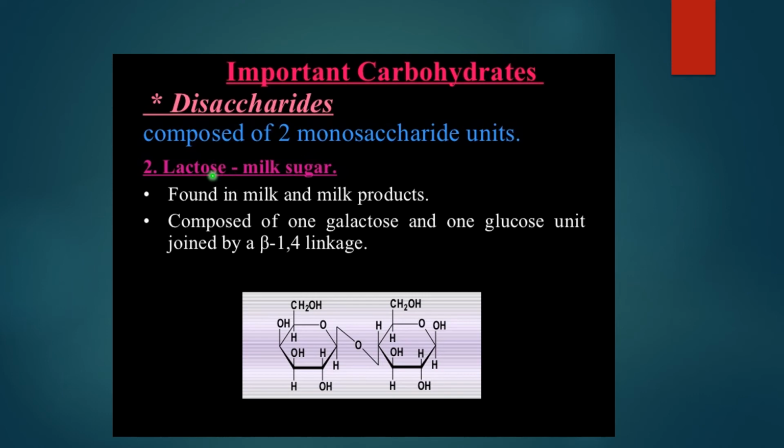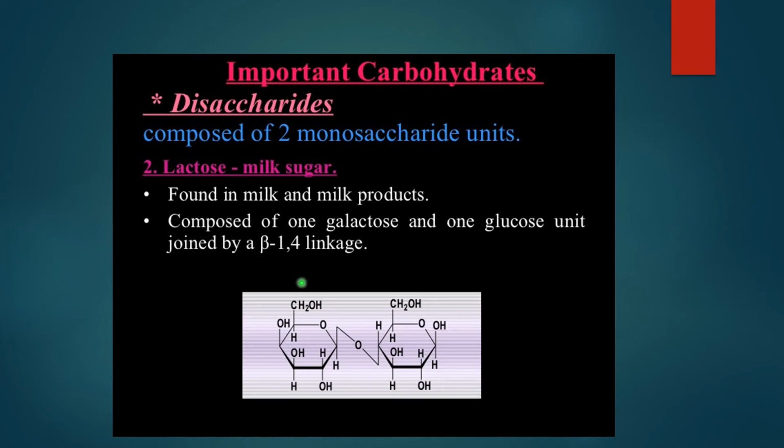This lactose is made up of two monosaccharides. One is galactose, the other one is glucose. They are linked by beta 1,4 linkage. Now, what is this beta 1,4 linkage? This beta 1,4 linkage is nothing but the glycosidic bond between galactose and glucose molecule, which gives rise to a disaccharide which is called lactose.